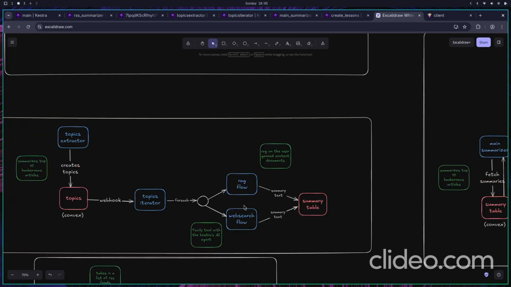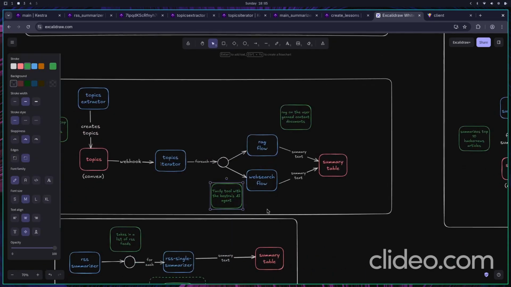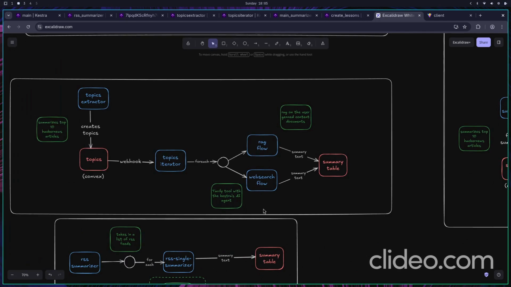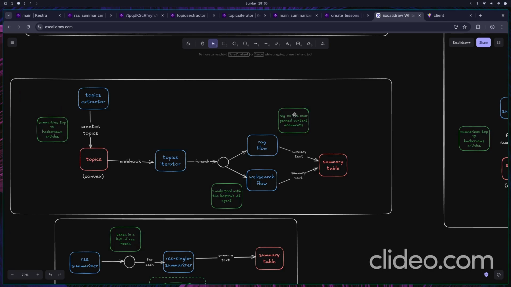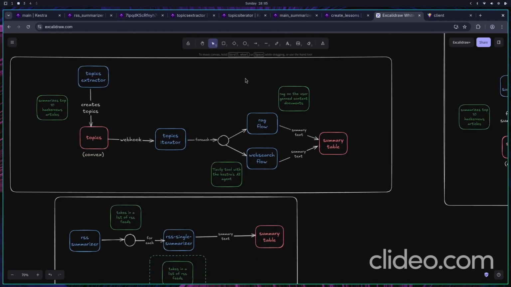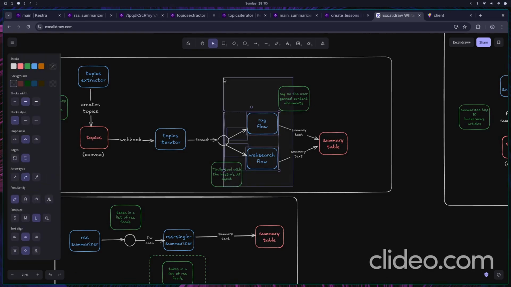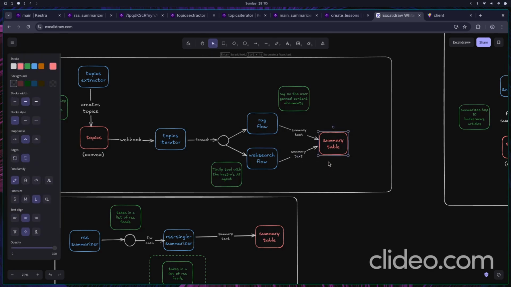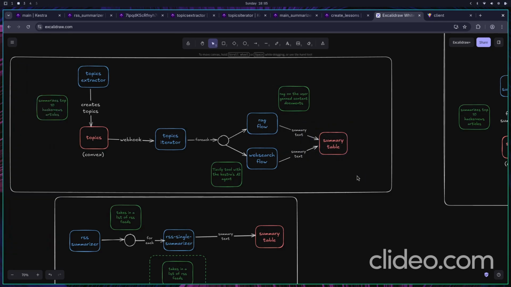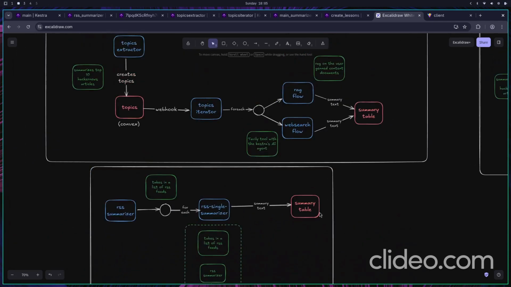Now each flow is performing a different task based on the AI agent capabilities. The web search flow uses the Tavily tool with Kestra's AI agent to perform web search on the given topic, and the RAG flow performs RAG on the user generated content documents that we have inside the Convex database. And these agents then summarize that text and send it back to the Convex database via the HTTP action, and it gets inserted inside the summary table.